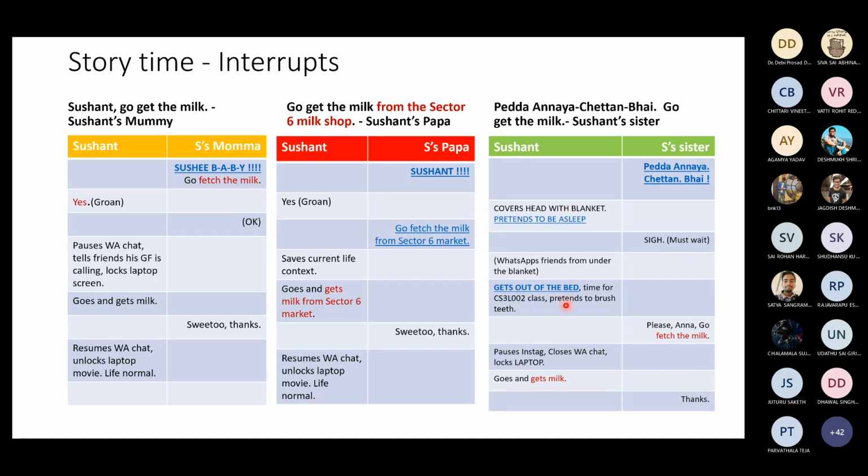And then you get ready, get out of bed, time for this class, brush your teeth. And then she makes the request again, please, Anna, go fetch the milk. So then you pause your Instagram, you close your WhatsApp chat, you lock the laptop, you go get the milk, and you say thanks. So what did you do when you got out of bed? You enabled interrupts. You removed the mask. Now, there are some requests like milk requests, which can wait like this, which can survive a period where the processor does not service them. But there are some interrupts which cannot wait, right?